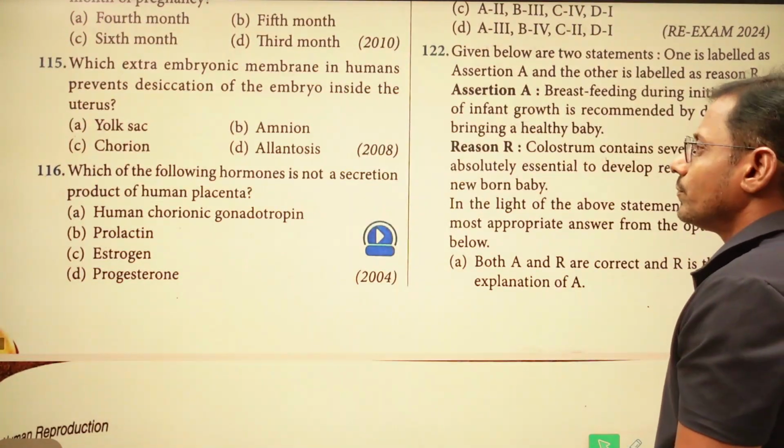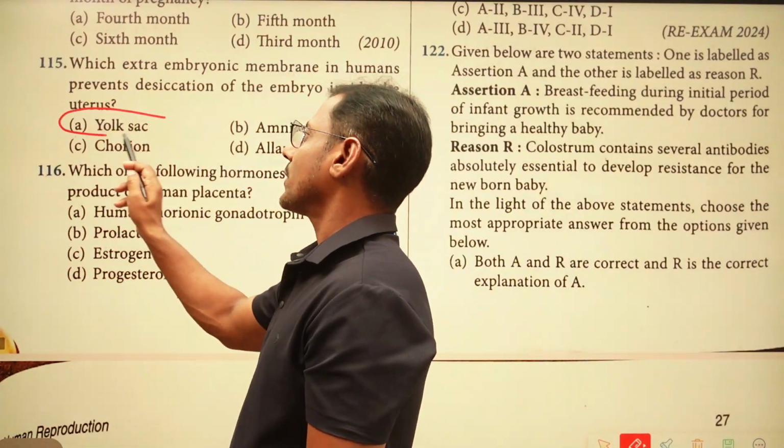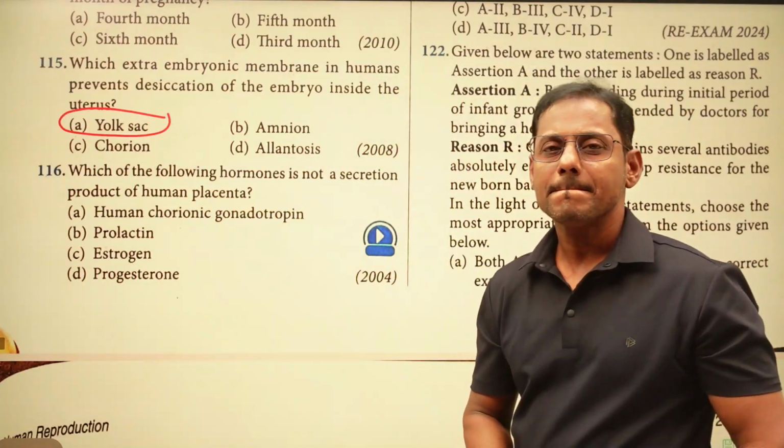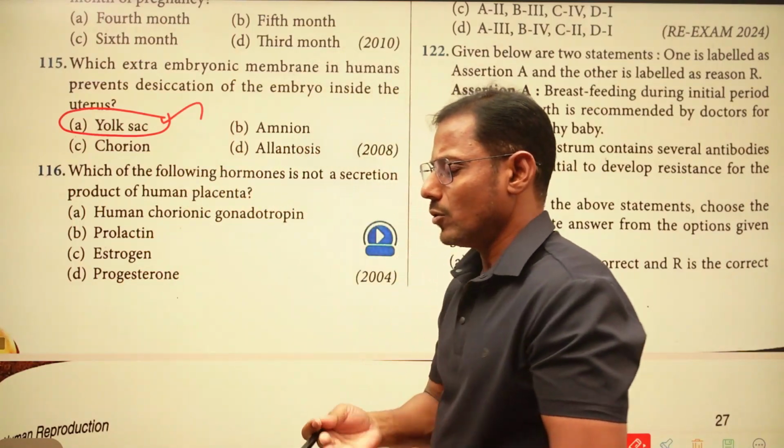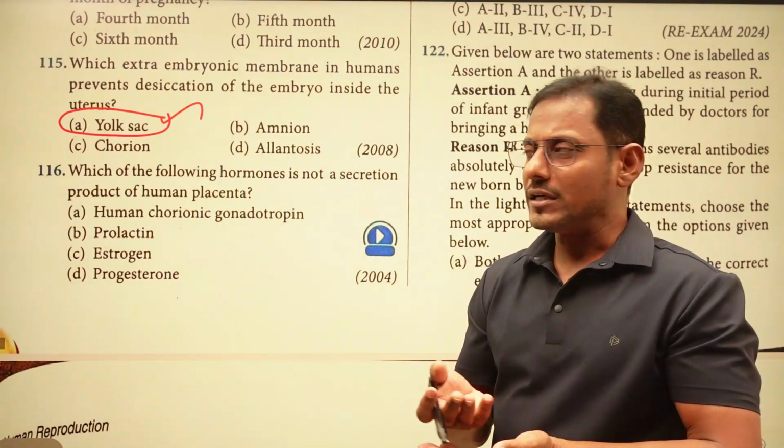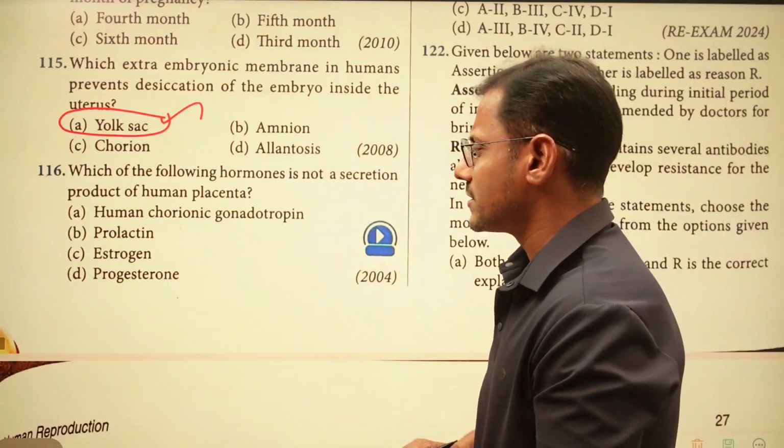So the primary yolk sac is developed from hypoblast, which is the lower layer of the embryonic disc, right? Already we discussed that one.